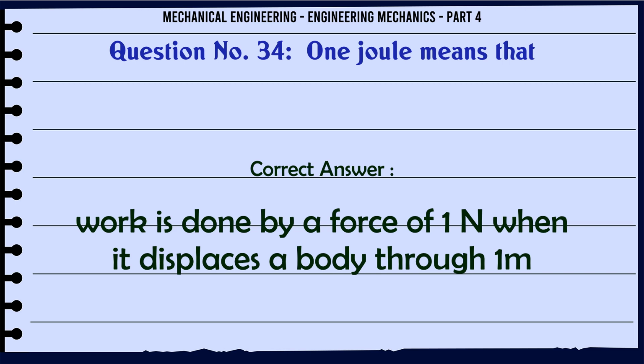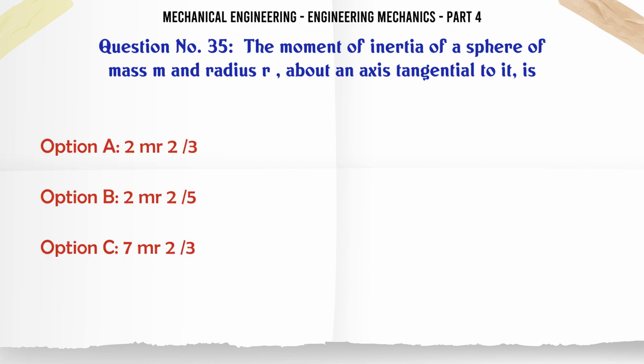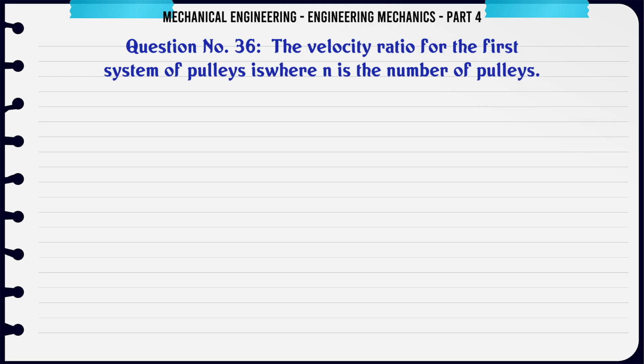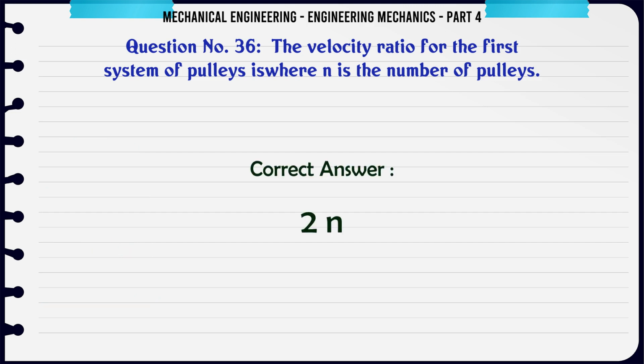The moment of inertia of a sphere of mass m and radius r about an axis tangential to it is A 2Mr²/3, B 2Mr²/5, C 7Mr²/3, D 7Mr²/5. The correct answer is 7Mr²/5. The velocity ratio for the first system of pulleys is, where n is the number of pulleys, A n, B n², C 2n, D 2n−1. The correct answer is 2n.